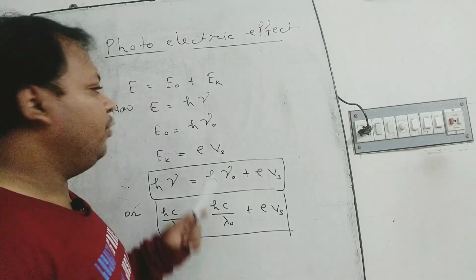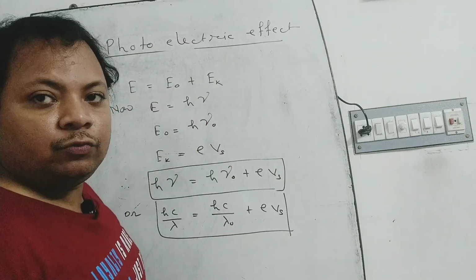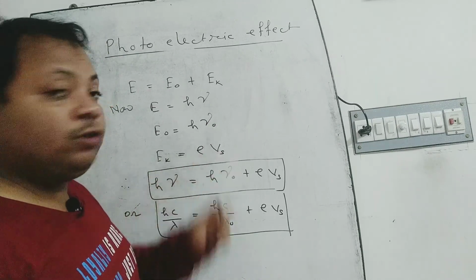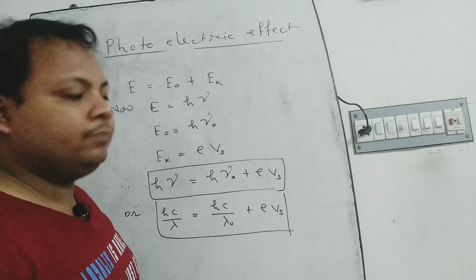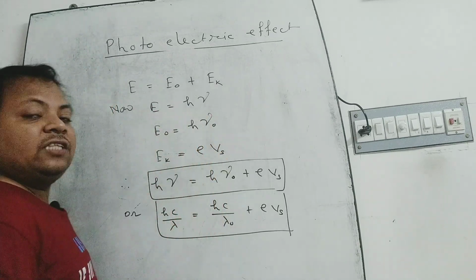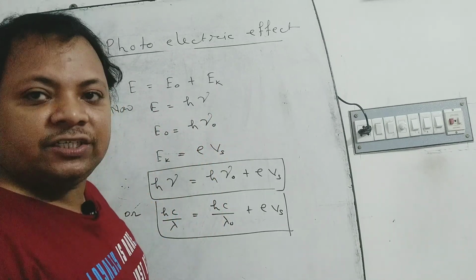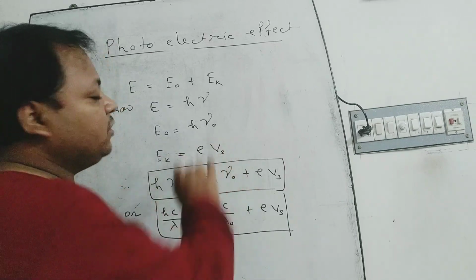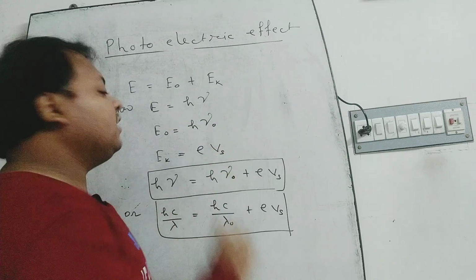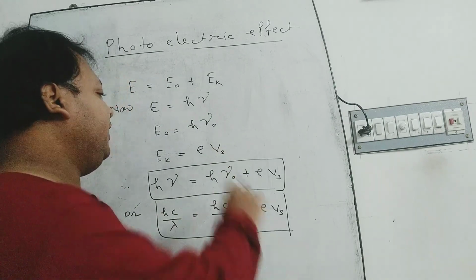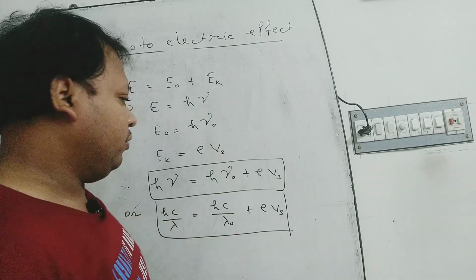We know E is equal to h nu, E0 is equal to h nu 0, and Ek is equal to e Vs, where nu is the frequency of the incident light, nu 0 is the threshold frequency of that metal, Vs is the stopping potential, and e is the charge of an electron.